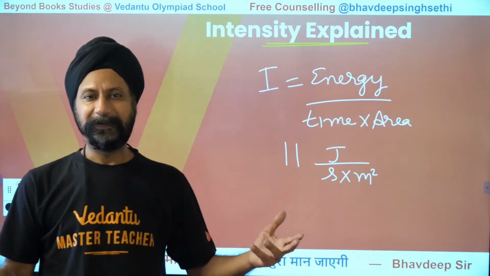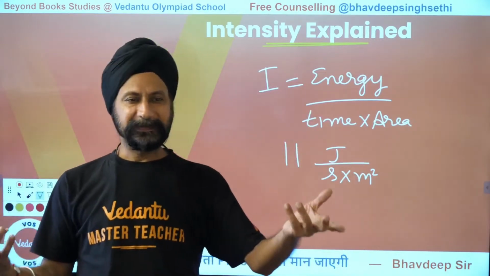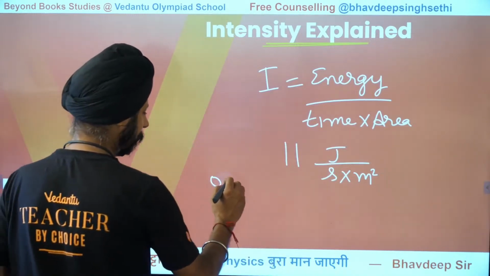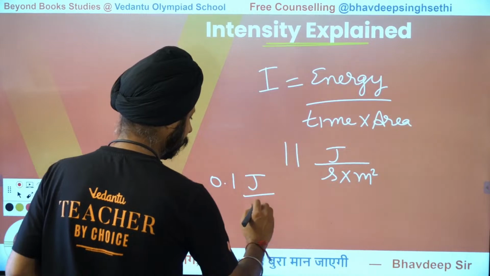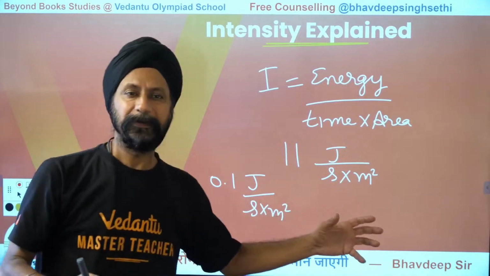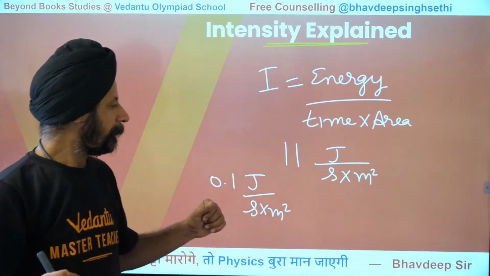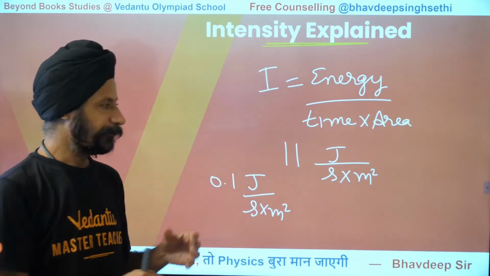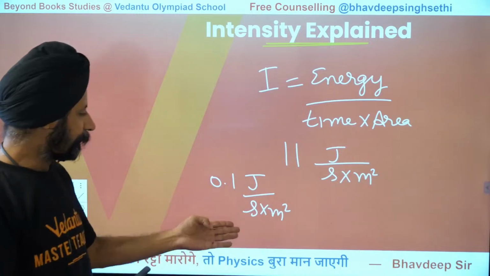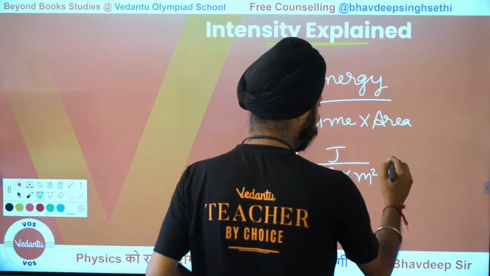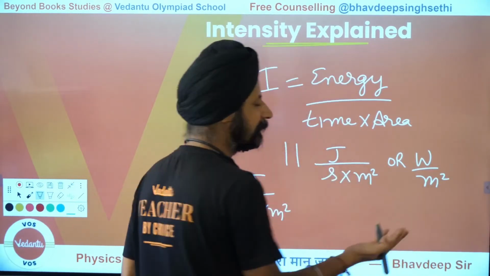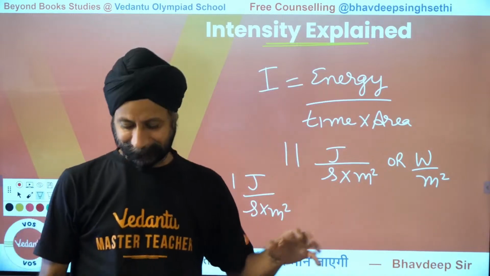And it's the same with any energy. So let's say sound. Let's say there's a music player playing there, and the intensity is 0.1 joules per second per square meter. So that means, let's say this board were 1 square meter in area. Let's assume that. Then what I'm saying is the sound energy falling on this every second is 0.1 joules. And joules per second is watts. So you can say the unit can also be expressed as watts per square meter. That's the same thing. So that's what intensity is.